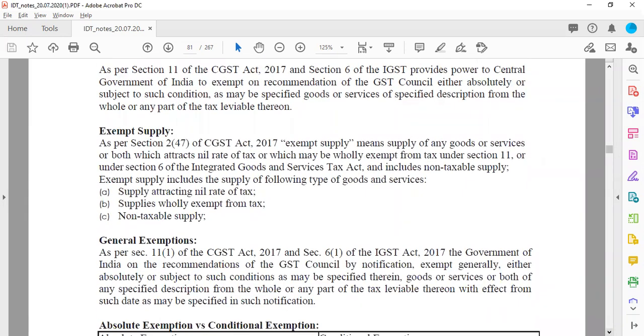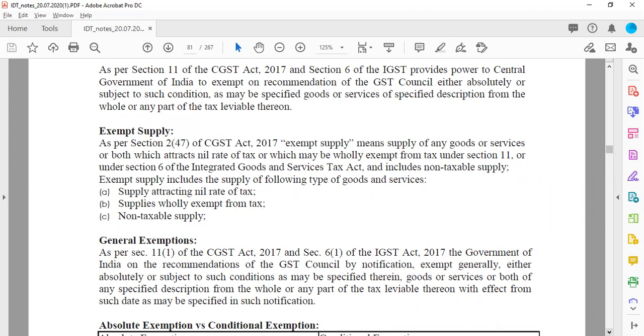So let us see first what is the meaning of exempt supply. Now when we talk about exempt supply, the GST first defines what is supply, because if a specific activity is considered as supply in GST, then GST would be made applicable on those transactions. Now, exempt supply means supply of goods and services or both which attracts nil rate of tax or which is totally exempted under section 11 of the Act. Now, this will include broadly three types of goods and services. One is supply which attracts nil rate of tax. Secondly, supply which is totally exempted from tax. And third one is non-taxable supply.